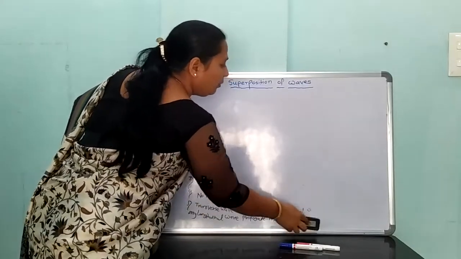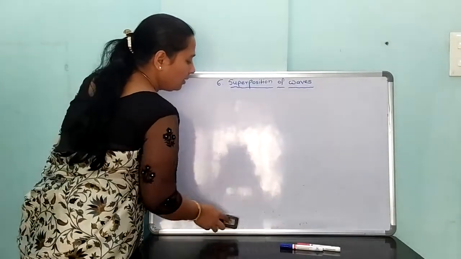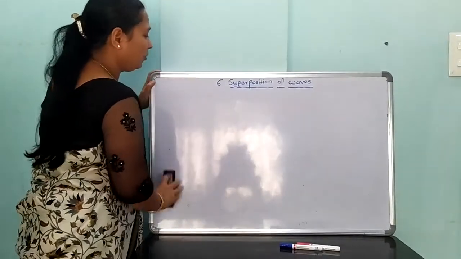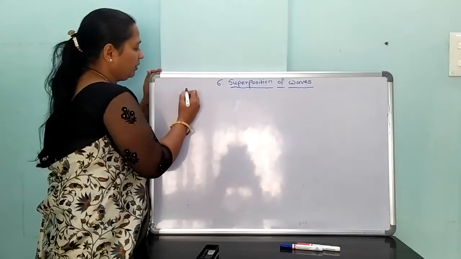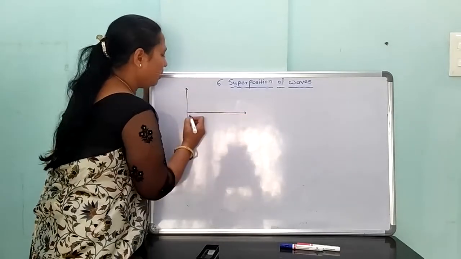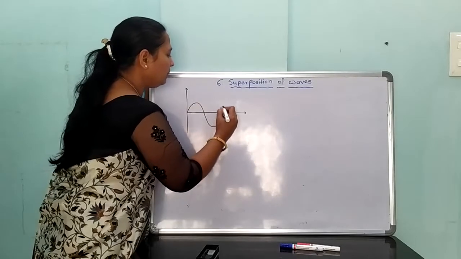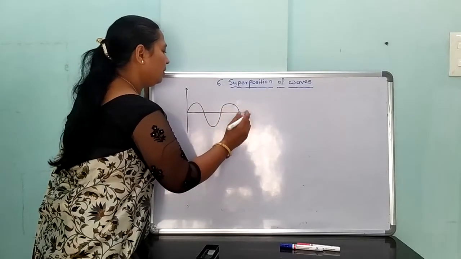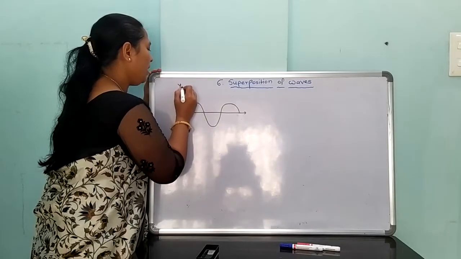variables. The wave travels along the x-axis, along the y-axis and along the z-axis. The wave propagates through a medium along the x-axis. It gives a displacement, and that axis is the y-axis.